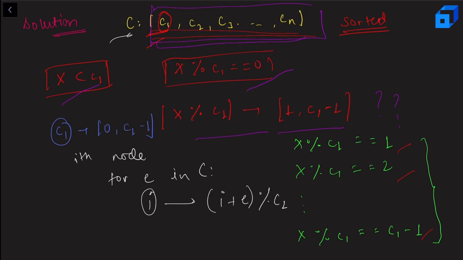And since we are doing modulo C1, we'll end up again in some node which will lie in 0 to C1 minus 1. This edge tells us that if we have value I and we want to go here, we need to use this coin of denomination E, right? So we can set the weight here as E. Okay, so that's how we can create the graph, and in that graph we can run Dijkstra's algorithm.